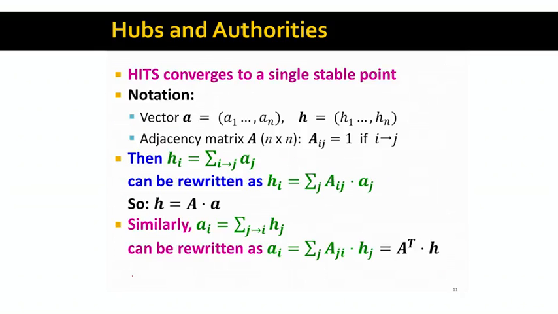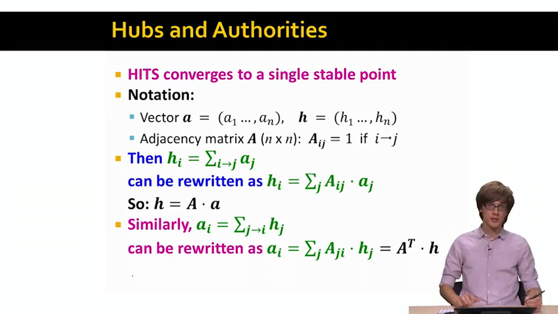What is interesting is that I can now show you how to express this in the matrix formulation, and we will see that hub and authority scores again correspond to the eigenvector of a given matrix. In the case of PageRank, the PageRank scores correspond to the leading eigenvector of the matrix A. In this case, the hub and authority scores will also correspond to the leading eigenvectors, but of a different matrix. So let's figure out what that matrix is.